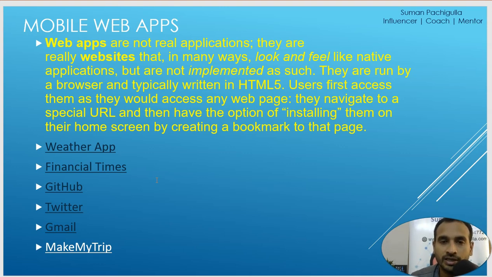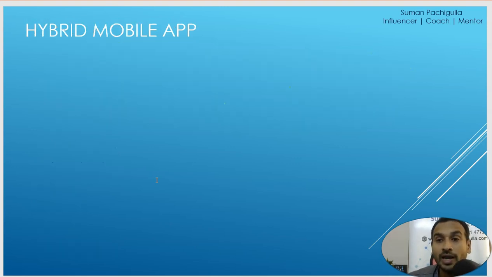Now here they use HTML5 and CSS3 and JavaScript to make it system friendly or mobile friendly, and it can open in any browser, in any operating system. Could be Windows, could be iOS and Android. All right, now let's understand hybrid mobile app.